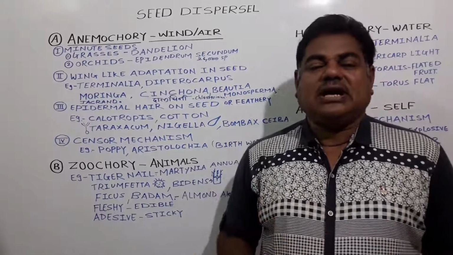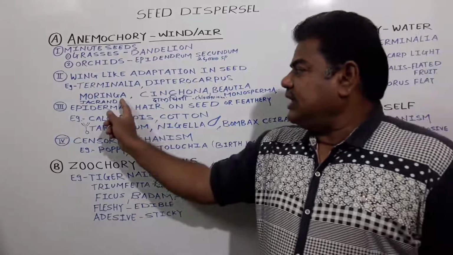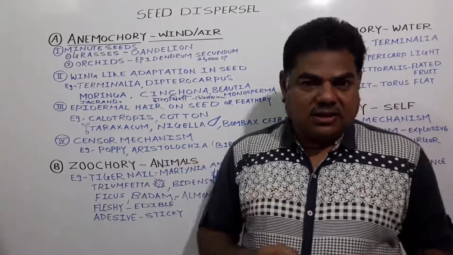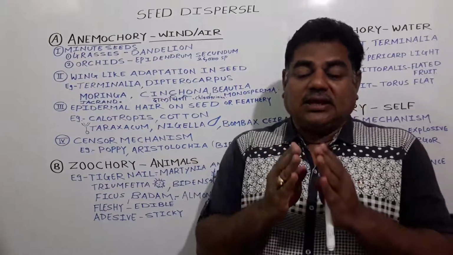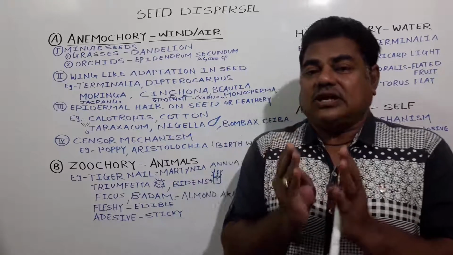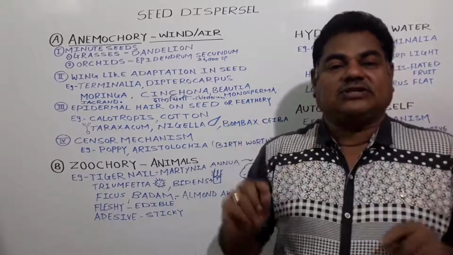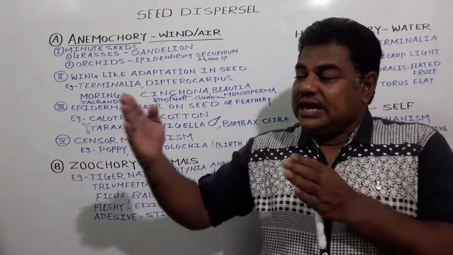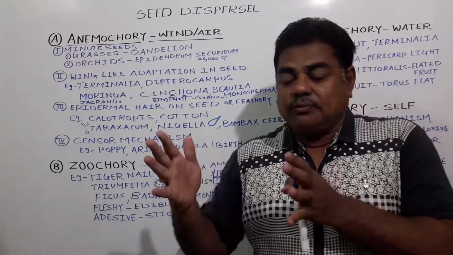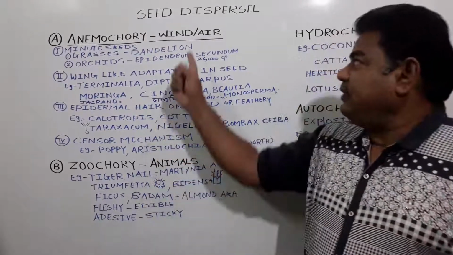Many examples are there, but see here, in the case of moringa, the seed epidermal structure gets modified into a wing-like structure, due to which the seeds get blown and disperse from one place to another when wind blows.